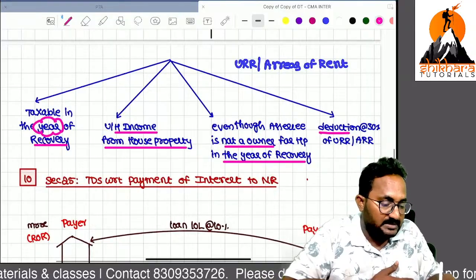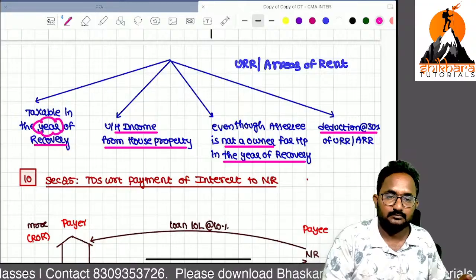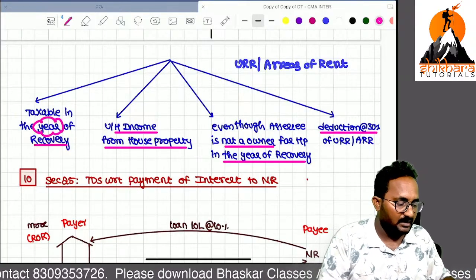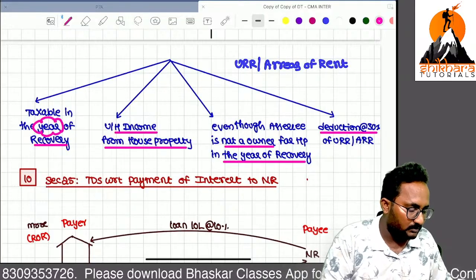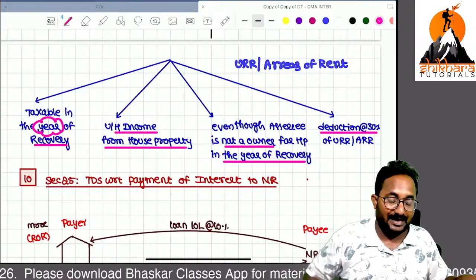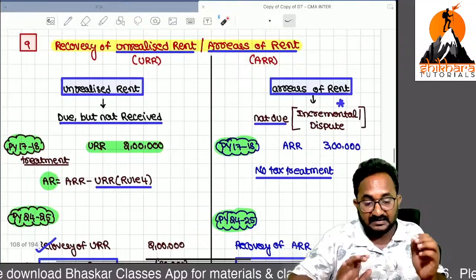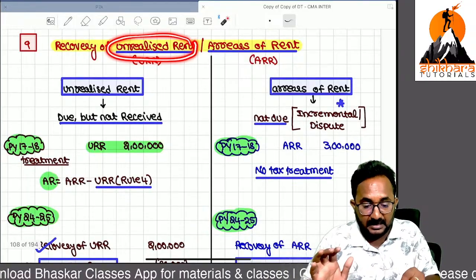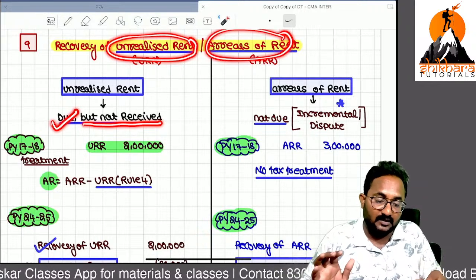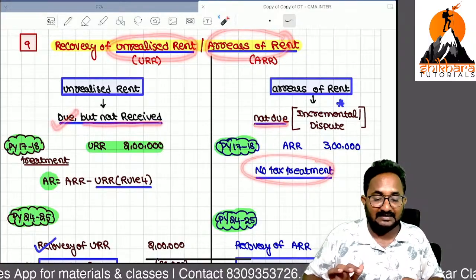But can you tell me how much deduction we can give? 30%. Are you clear? Please give me confirmation about the recovery of unrealized rent and recovery of arrears of rent. The difference is that unrealized rent means it is due but not received. Arrears means because of disputes it is not due. So that's why no need to give the tax treatment.